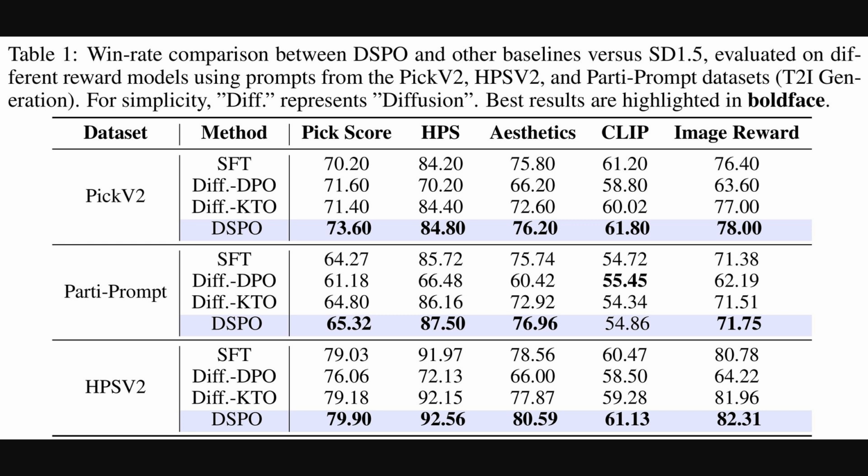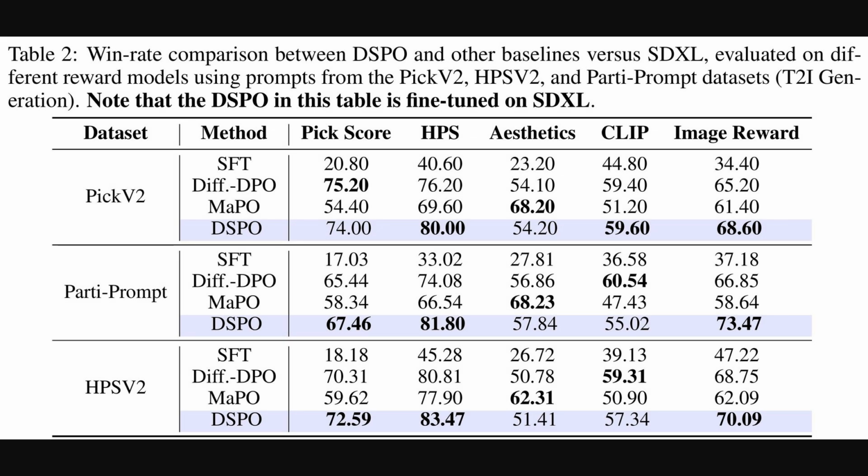These are evaluated against the original Stable Diffusion version 1.5 using various reward models, AIs that predict human preference, like PickScore and CLIP, a model judging text-image alignment. Across different datasets, direct score preference optimization, shown in bold, consistently scores highest, reinforcing its superior ability to generate preferred images.